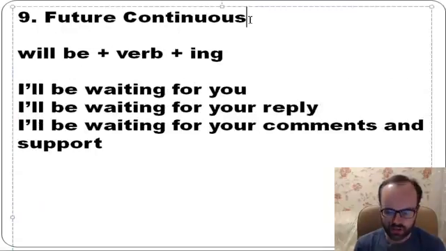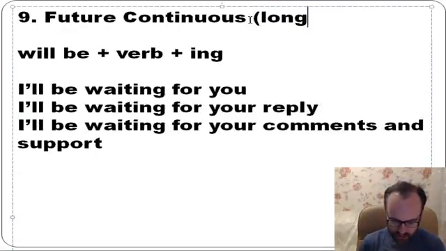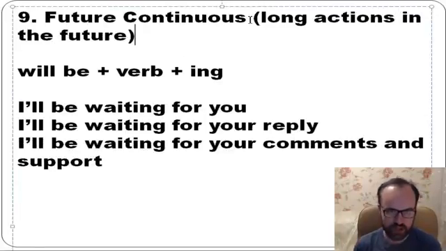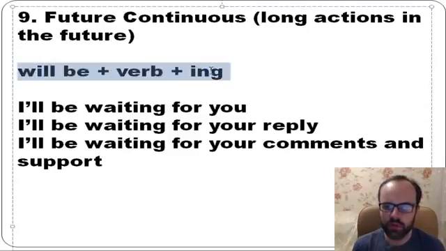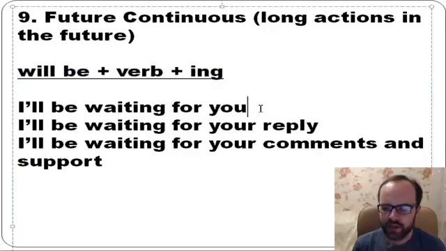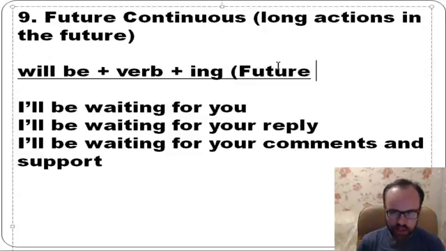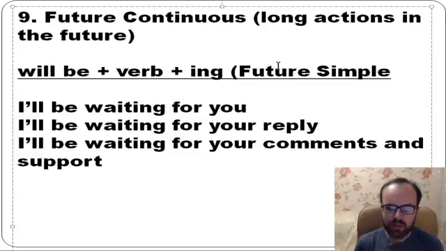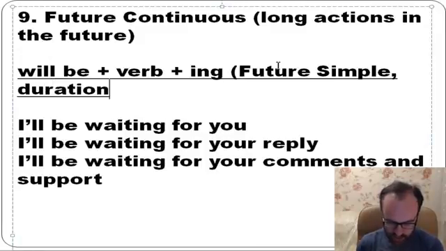Well, future continuous. It's for long actions in the future. So will be plus verb plus ing. So I'll be waiting for you. We often use this tense with wait. I'll be waiting for you. It means it's very important. So it's like future simple, but there is a long action. There is a duration.